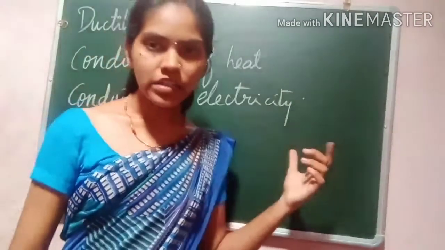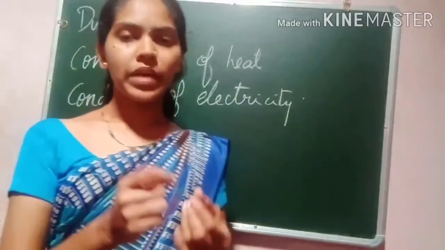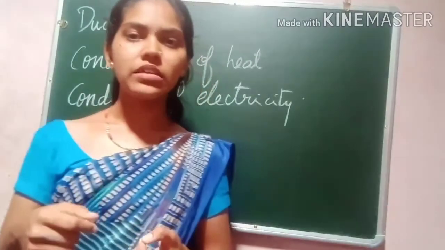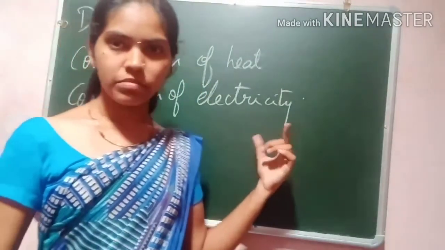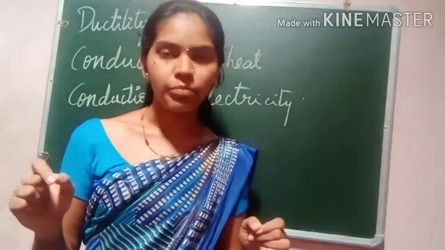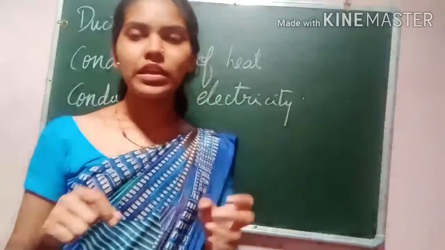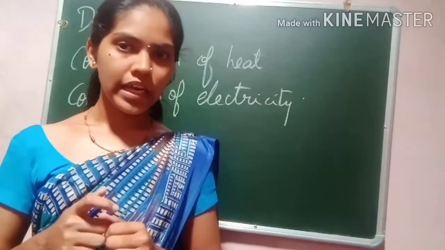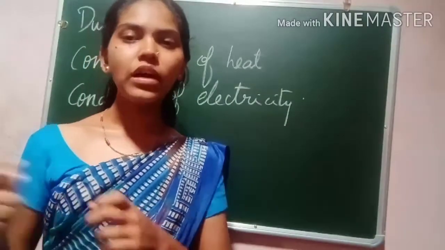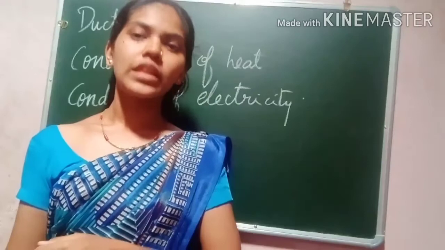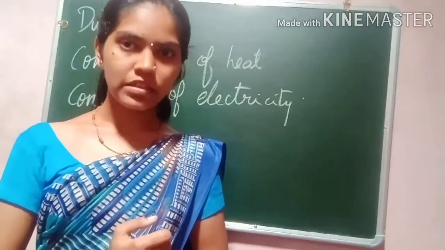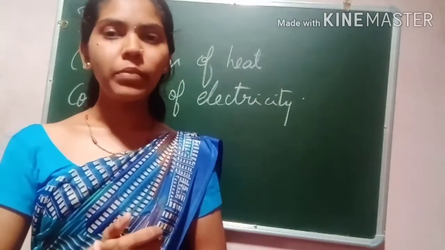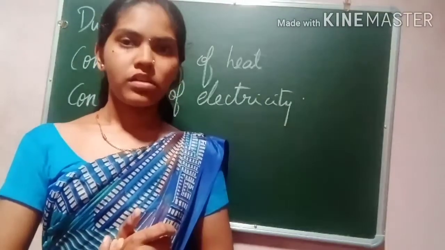What do we mean by conduction of electricity? The electrical wires and cable wires are made of metals, because they conduct current. Inside the cable there is a metal, because it conducts current. We don't prefer non-metals. They are made of metals such as copper and aluminium.